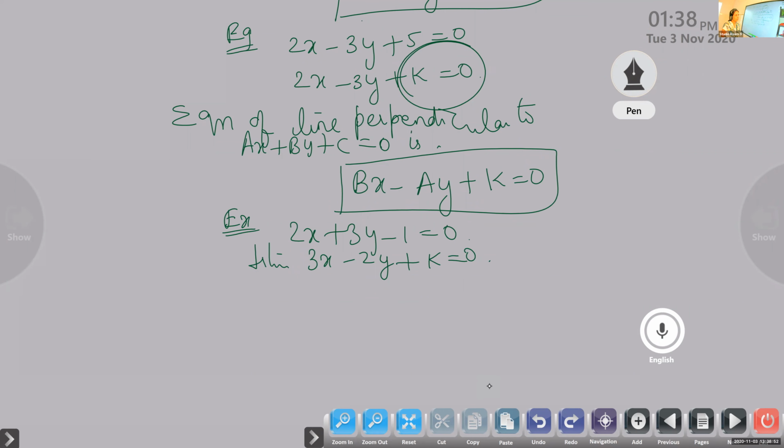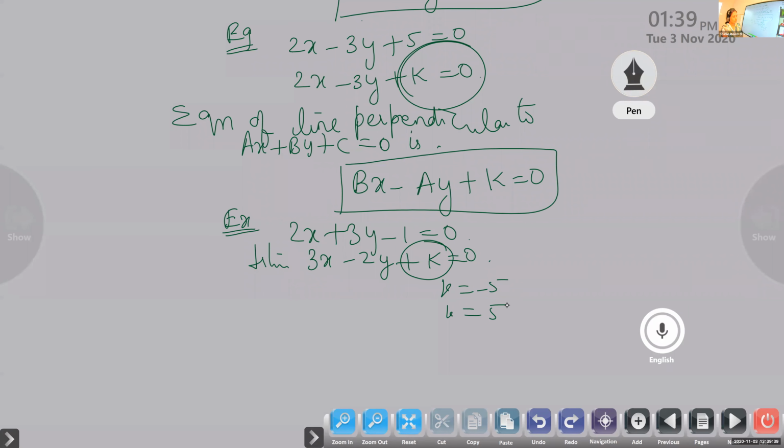Is it clear, children? Ma'am, here in the first equation we are writing 3y minus 1. So in the second equation it should be minus k, right? No, the constant may be positive or negative. You can take it as minus 5 or plus 5. So no problem with the sign change. Only the x and y coefficients you have to interchange and write. The constant we will find out; some condition will be given, and from there we can find the constant.